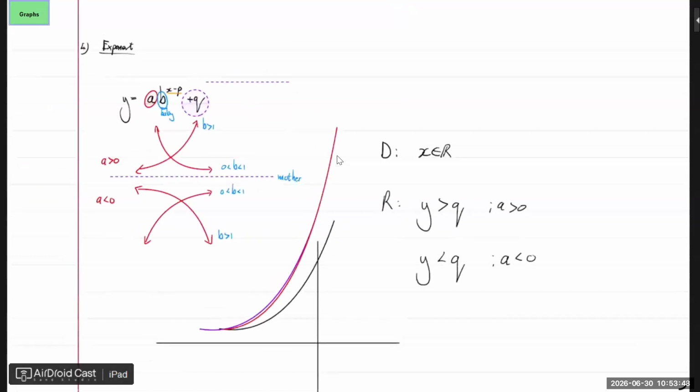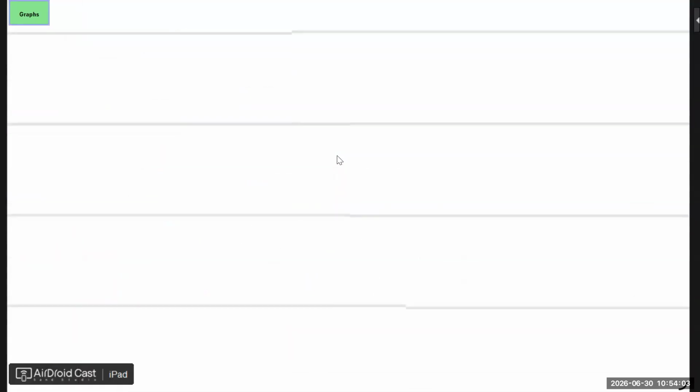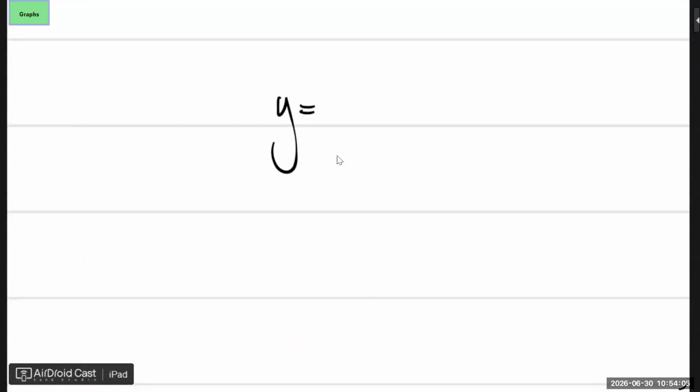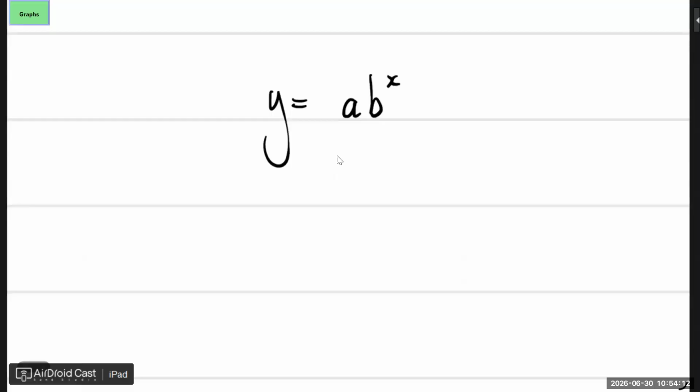But when it comes to the exponential one, we do have the inverse. It's a special case because it's a new graph that you've studied a bit more in depth in grade 12. And what do we call that one? So if you have y equals, let's just keep it simple, a times b to the power of x, how do we get the inverse?